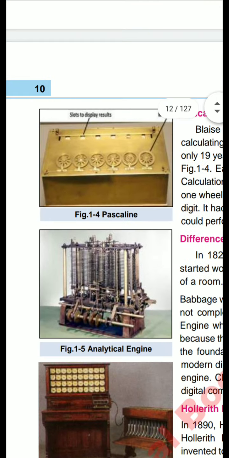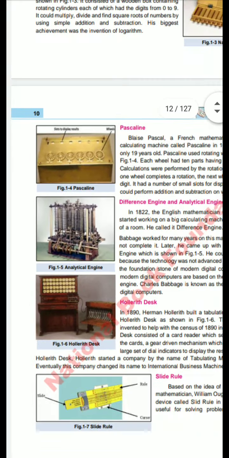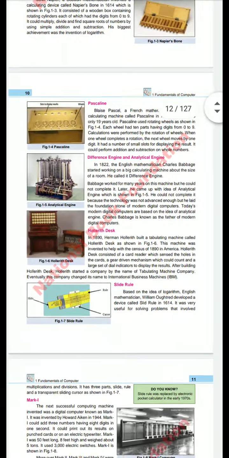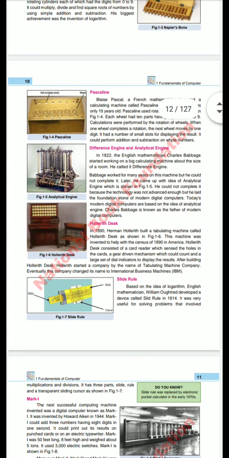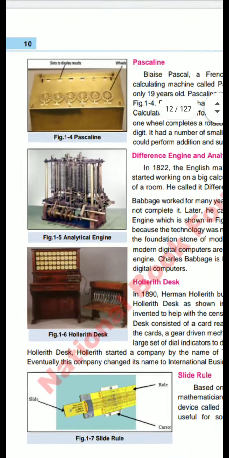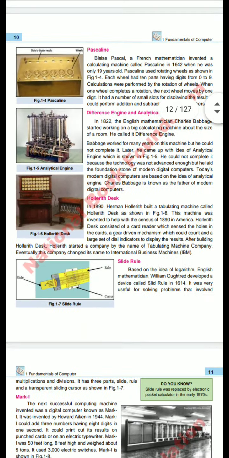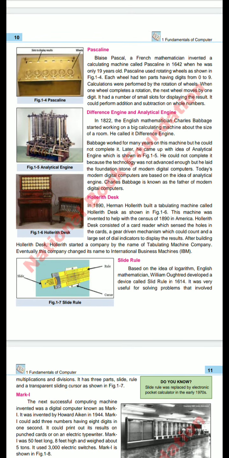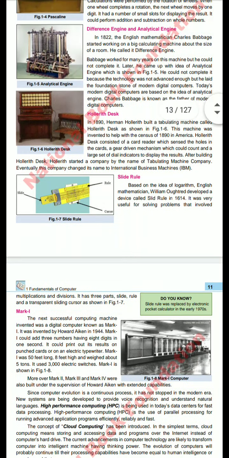These are the calculating wheels, and each wheel was used for 0 to 9 calculations. Calculations were performed by rotating the wheels. When one wheel completes the rotation, the next wheel moves by one, and the digit is automatically calculated.